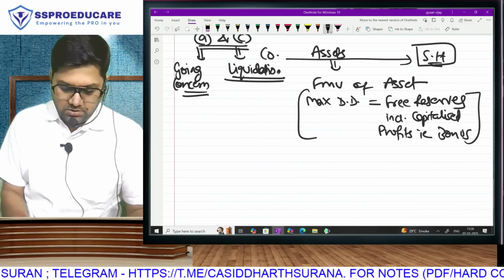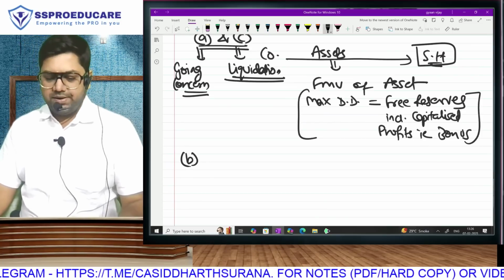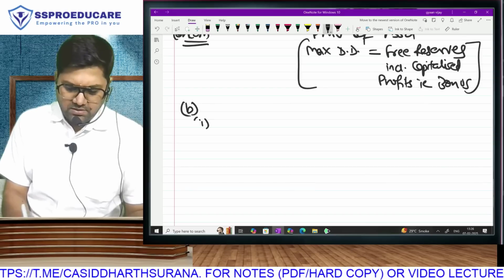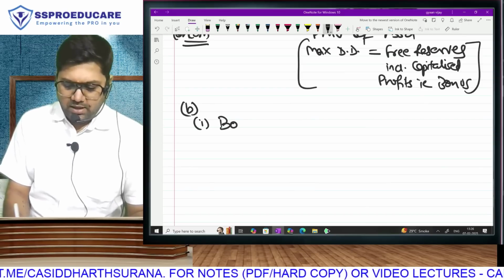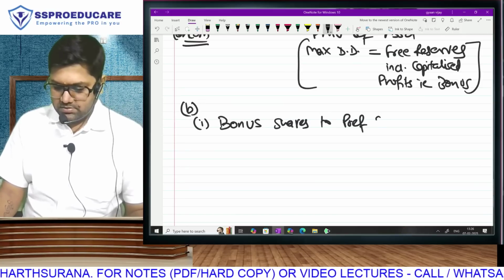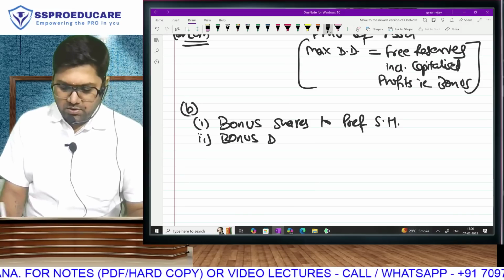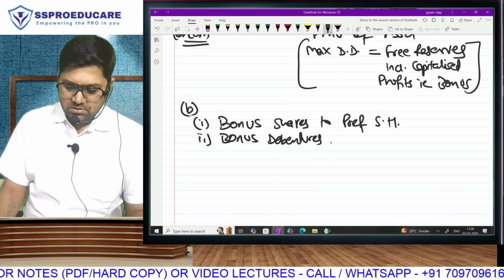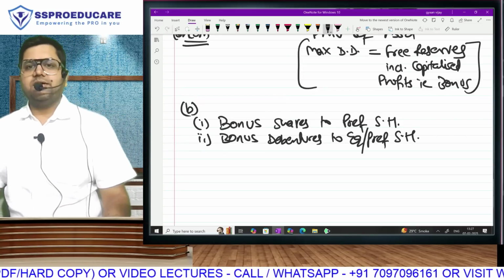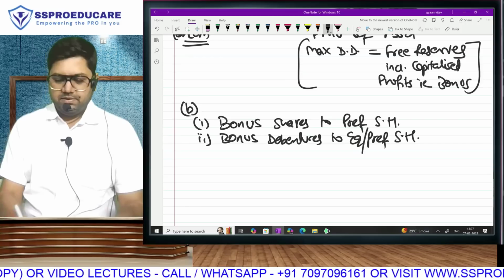Next, 222B. As I already told you that it never comes, so we won't waste too much time. 222B has got two subparts. One, if you have given any kind of bonus shares to preference shareholders, or two, if you have given any kind of bonus debentures to equity or preference shareholders. Bonus shares to preference shareholders or bonus debentures to equity or preference shareholders will be deemed dividend.